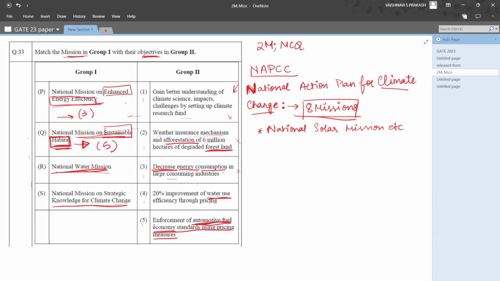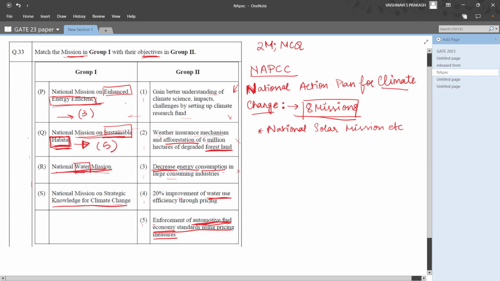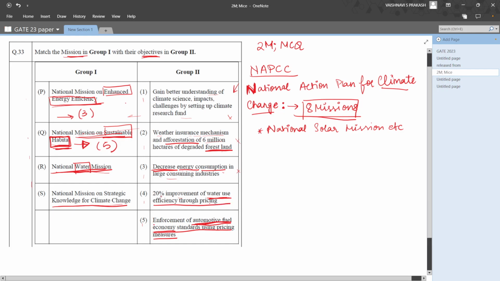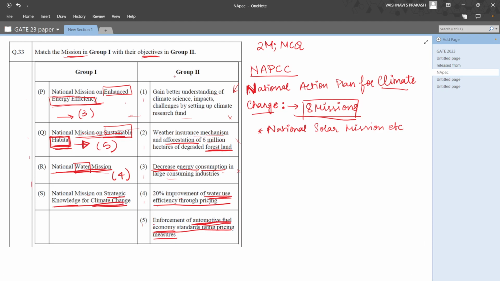The next one is National Water Mission. The keyword here is water, and we already have come across a description that talks about water use. So 20% improvement of water use efficiency through pricing. This is the correct option for R, which is number 4. The National Mission on Strategic Knowledge for Climate Change. If you look at the first option here, better understanding of climate science itself talks about knowledge for climate change. So these keywords will tell us that the correct option for S is number 1.